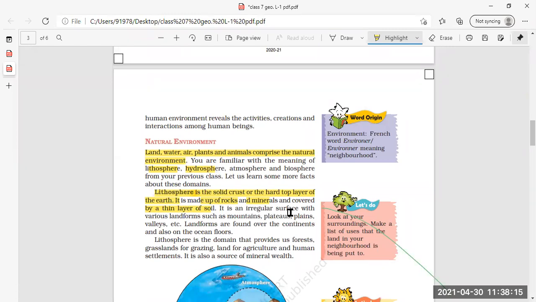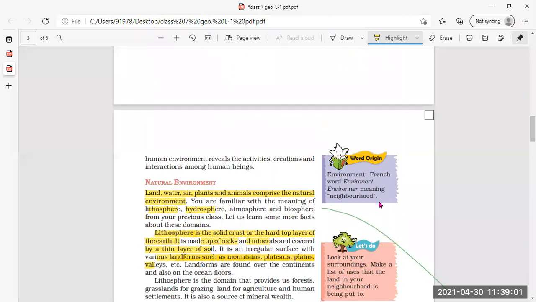Irregular surface means you see different landforms present in the land. Somewhere there are valleys, somewhere mountains, somewhere plains. So these are various landforms, present in the form of mountains, plateaus, plains, and valleys. These are the different landforms present on the solid crust, the hard top layer of the earth. Landforms are found over the continents and also on the ocean floor.